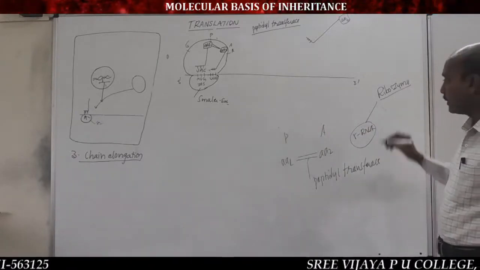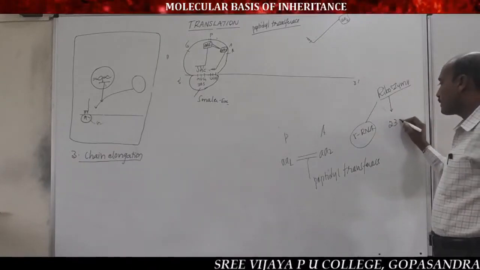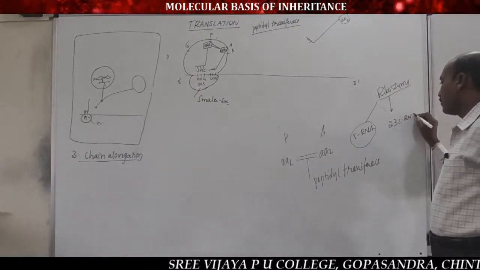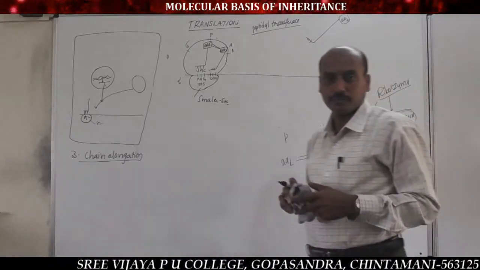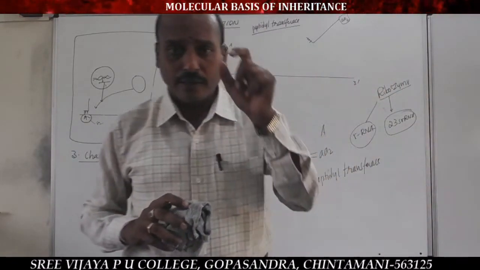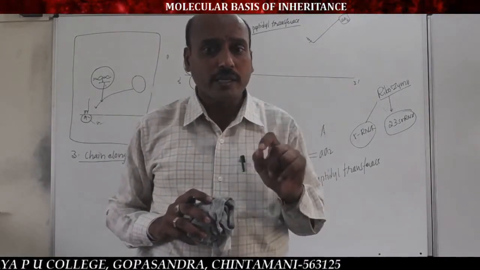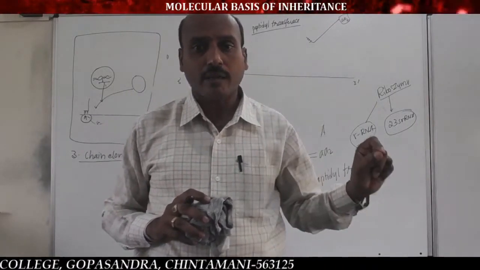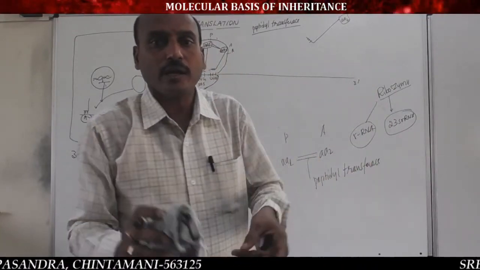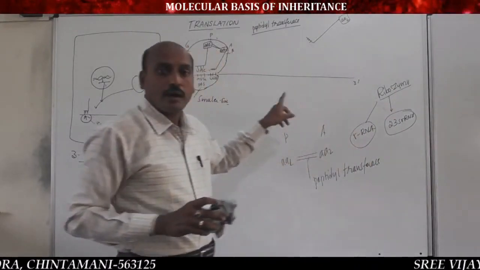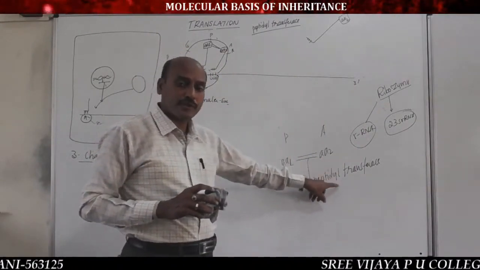Very important: in the bacterial cell, the prokaryotic cell, 23S rRNA functions as ribozyme or catalyst. So rRNA functions as a catalyst for peptidyl transferase activity.